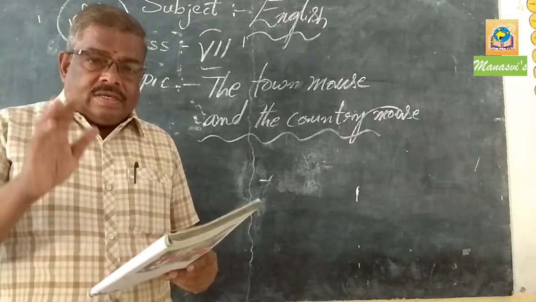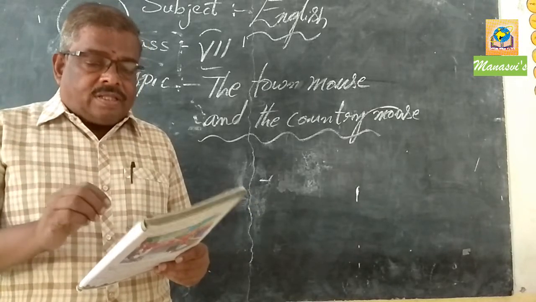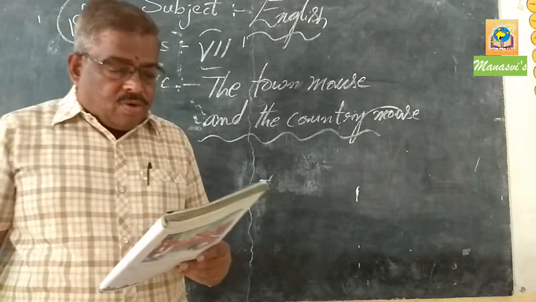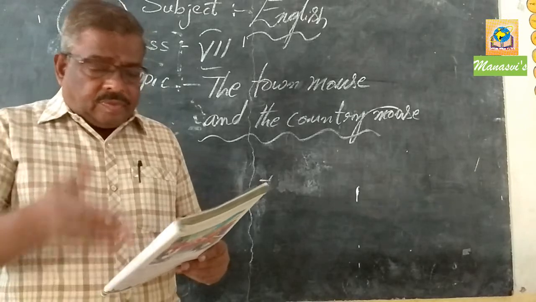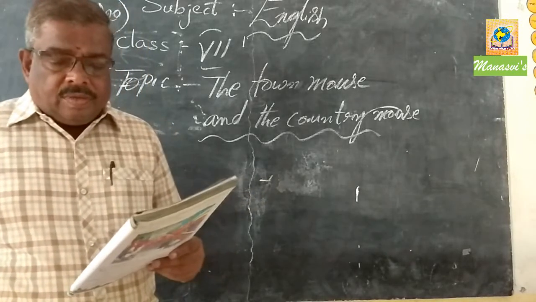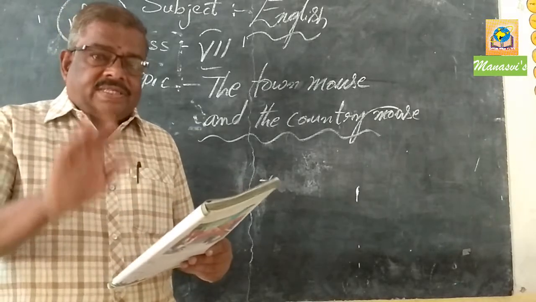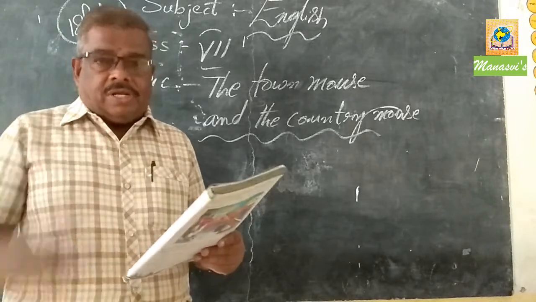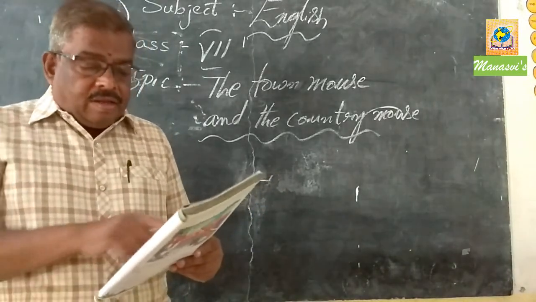What does the matter contain in the letter? What has the town mouse written to the country mouse? So there is a from address: Kitchen Cupboard, Mouse Town, 11th March 2012. This is called the from address. Dear cousin, this is called salutation. Second step, then the body of the letter.